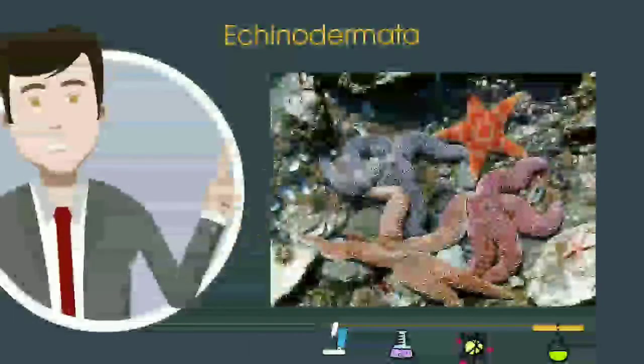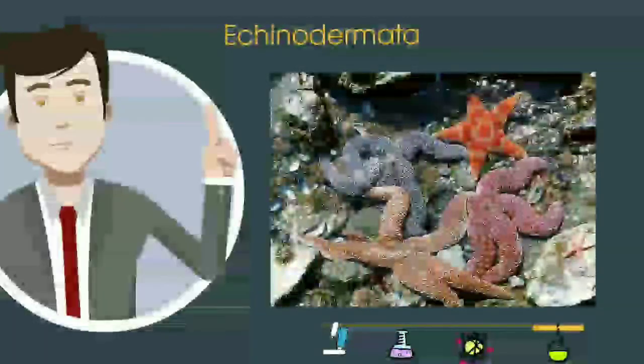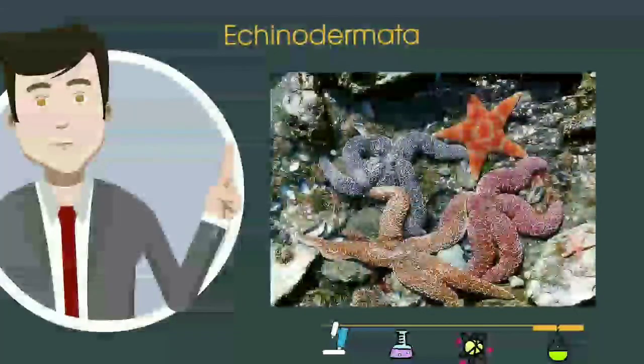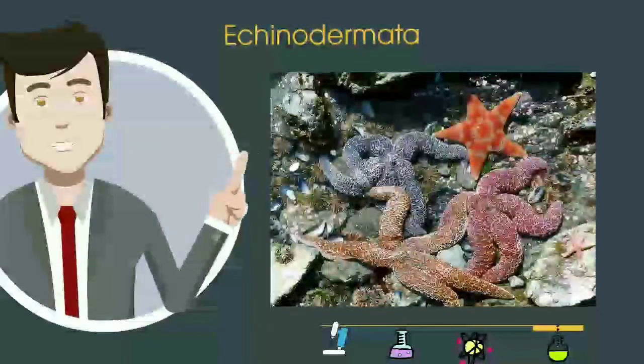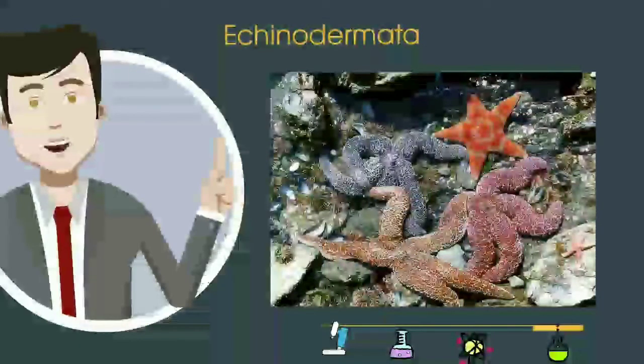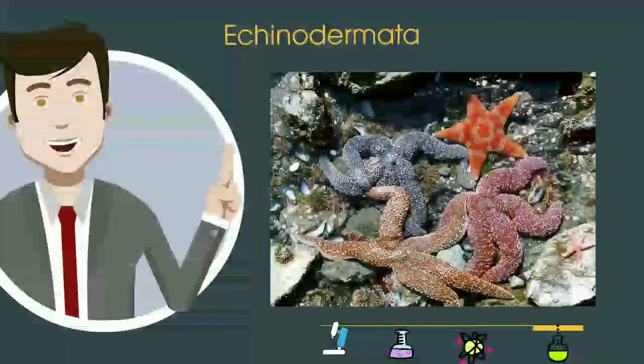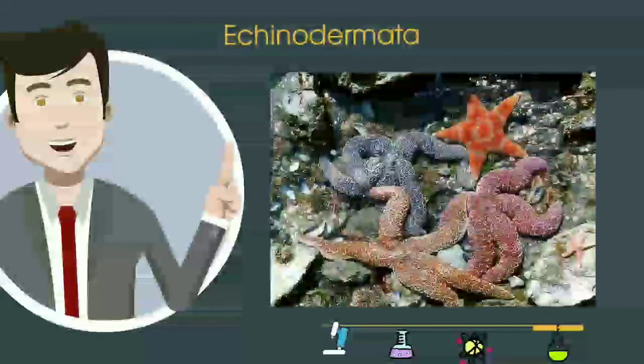These starfish are one group of organisms found in the Echinodermata. They are animals that have spines all over their body. They are mostly found on the ocean floor. They do have a mouth and an anus, and they can move.